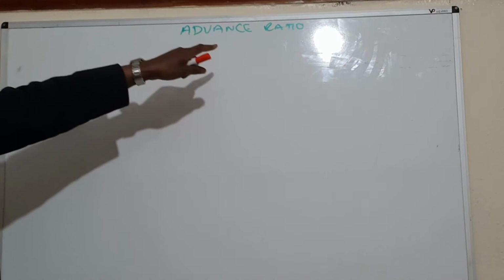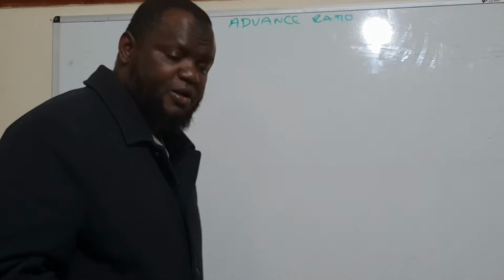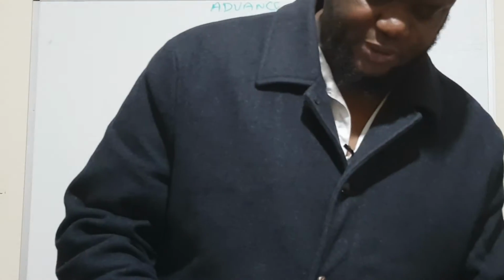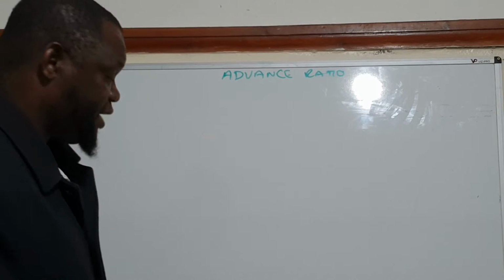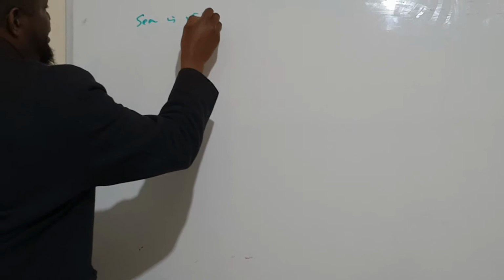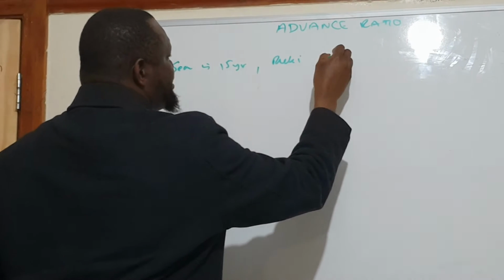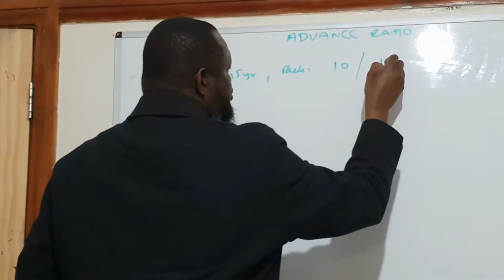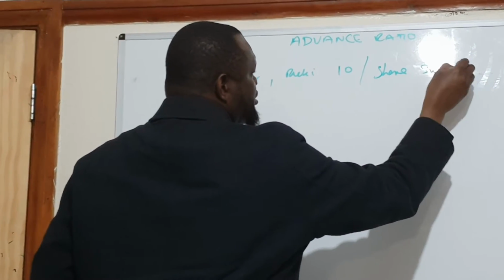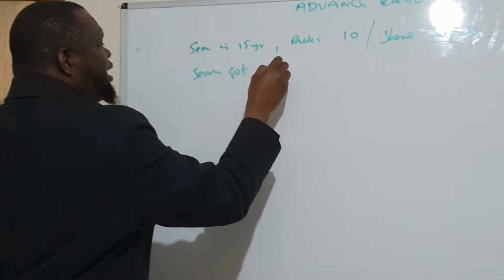Now we are going to do advanced ratios. That will be more difficult, and we're going to take a question from Cambridge Mathematics. I'm going to simplify the question. It says Sin is 15 years old and his brother Ricky is 10 years old, and they share some sweets. Sin got 48 sweets.